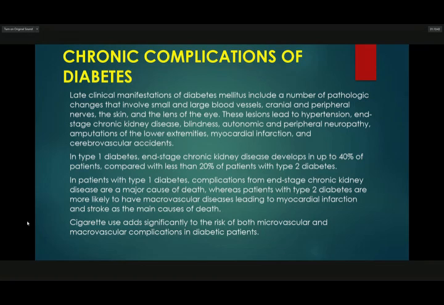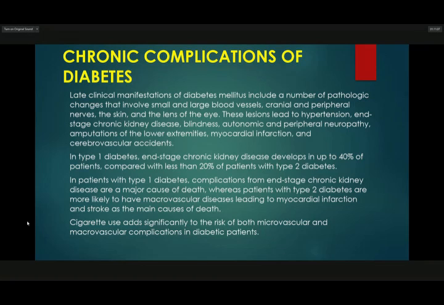These lesions lead to hypertension and end-stage chronic kidney disease, blindness, autonomic and peripheral neuropathy, amputation of the lower extremities, myocardial infarction, and cerebrovascular accident.